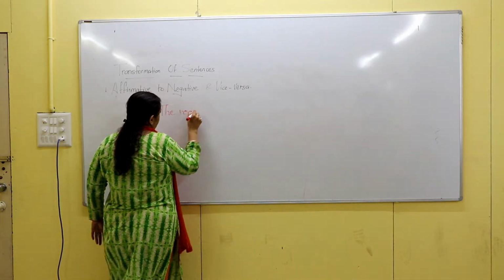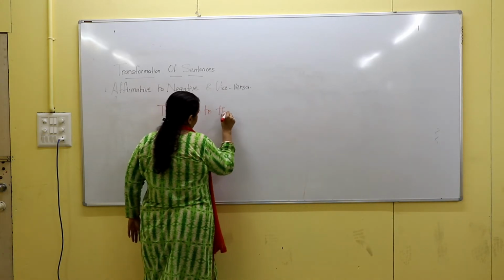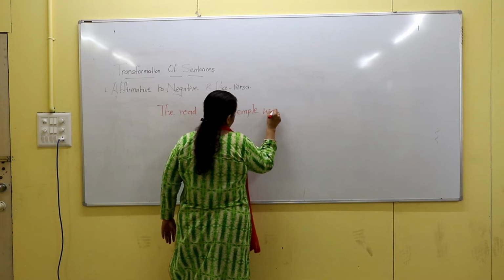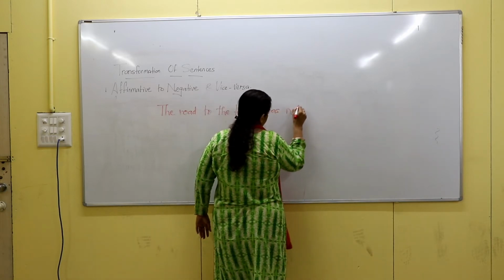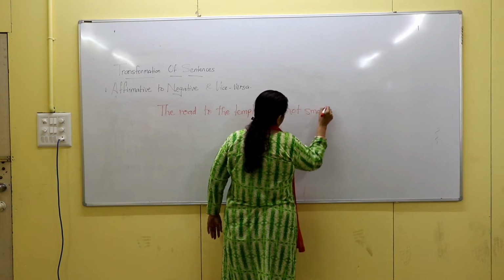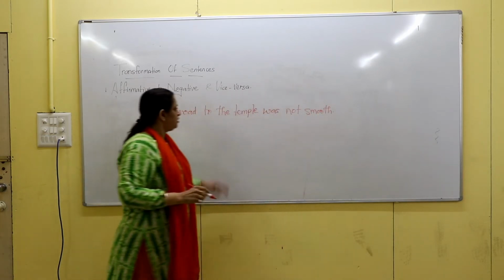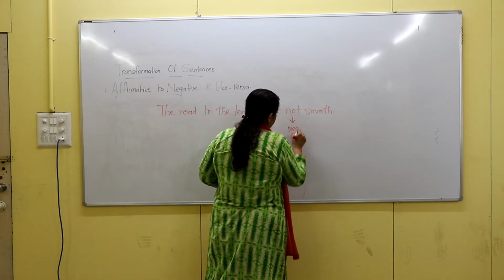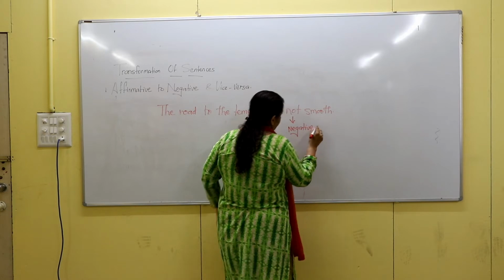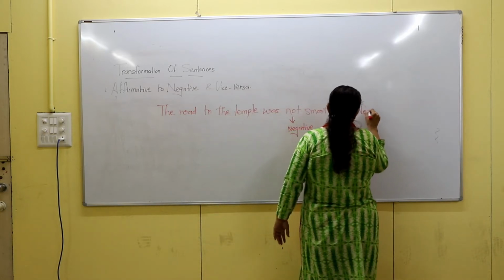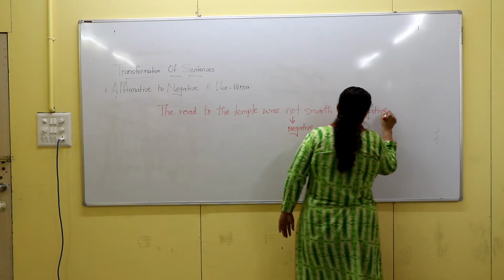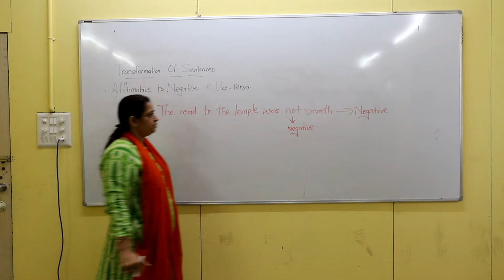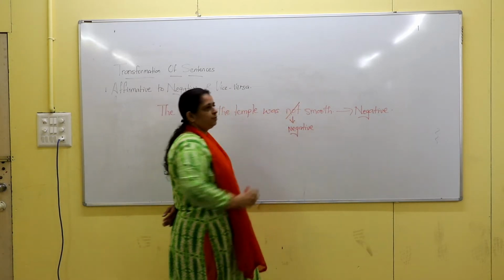The road to the temple was not smooth. Right? Now here, the road to the temple was not smooth. Not is a negative word. So we can say that the given sentence is negative. Now when you are asked to transform a negative sentence into affirmative, again remove the negative word.